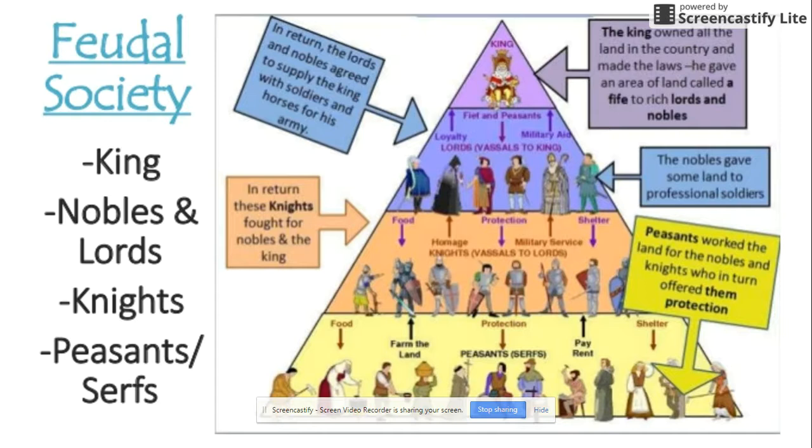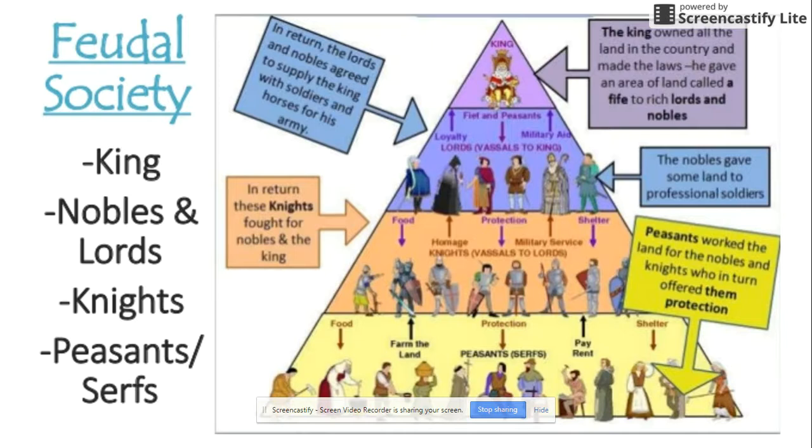It is to be considered like a pyramid in a sense, right? At the very top, you have the king, right? At that time, the king had absolute power over their land, whatever country it was. All over Europe had this same type of feudal society. So the king, because he was in charge, controlled everything. That means he owned all the land.